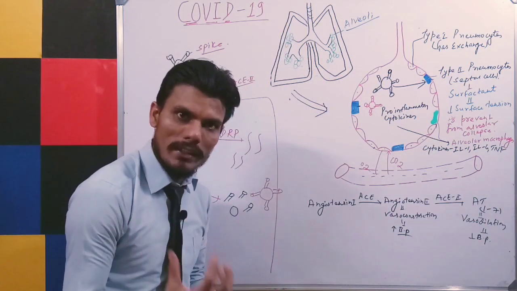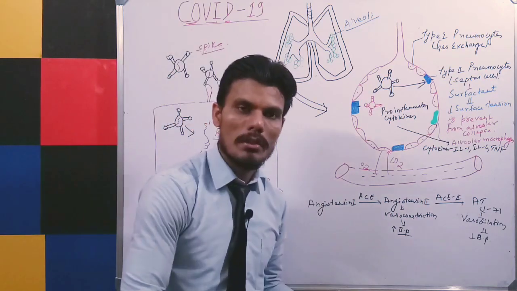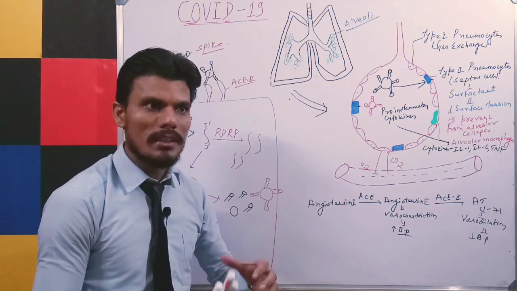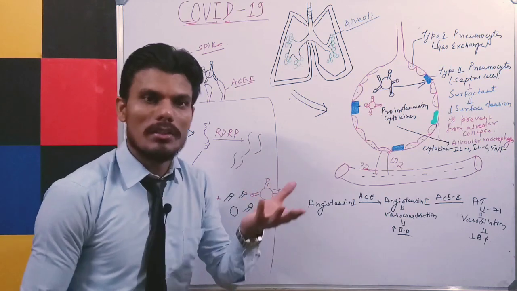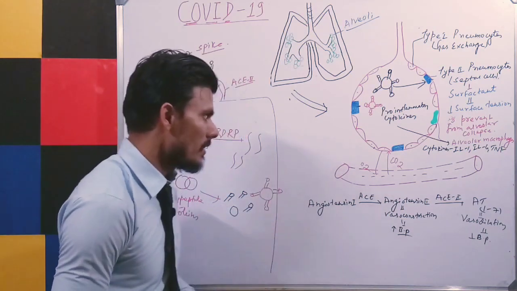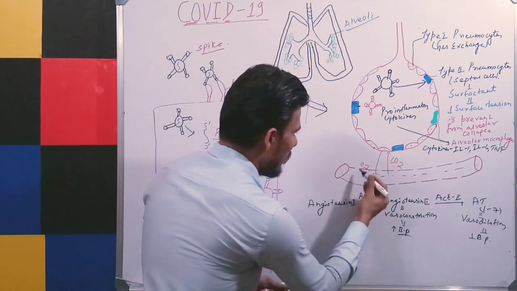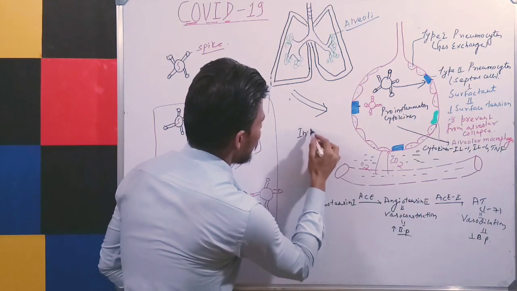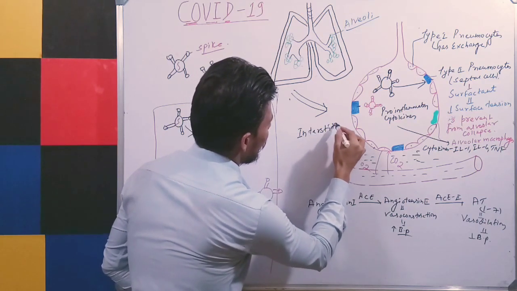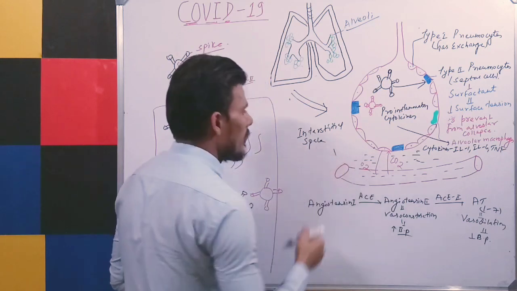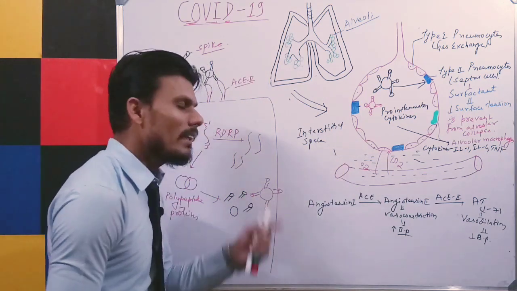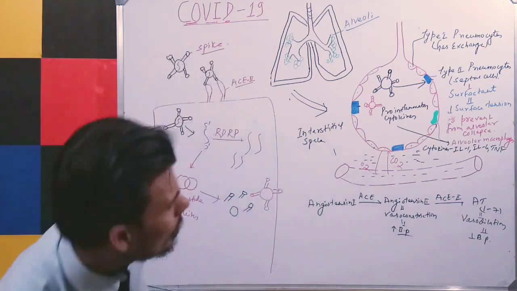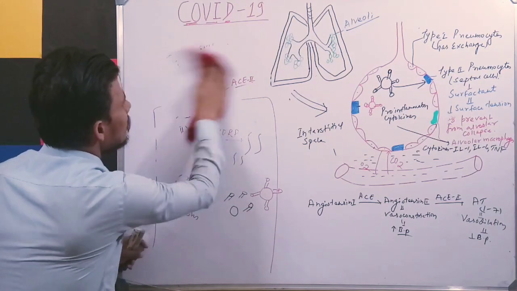Now once the vascular permeability has been increased, you had seen this in inflammation also. I hope you know that in acute inflammation there is vasodilation and an increase in vascular permeability. Why? Due to release of chemical mediators. So what will happen? This fluid will come out to the interstitial space, right? Why? Due to increase in vascular permeability. Up to here it is clear. I hope it is clear.